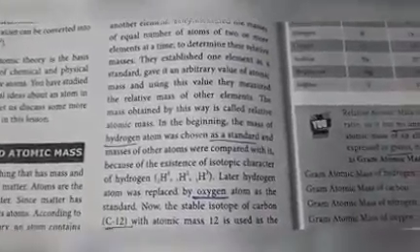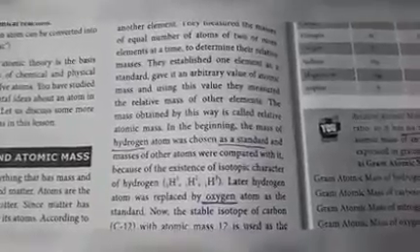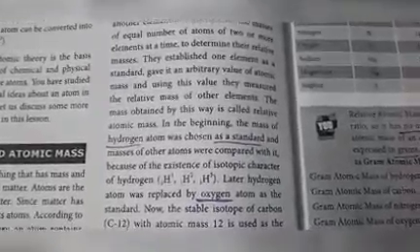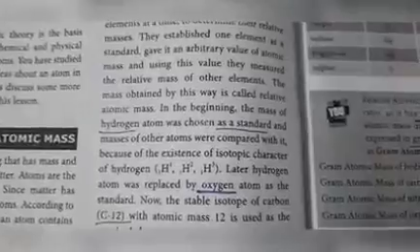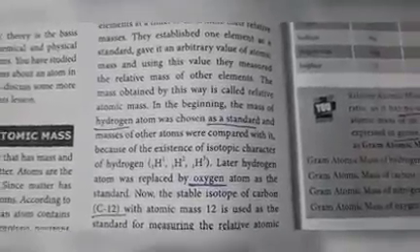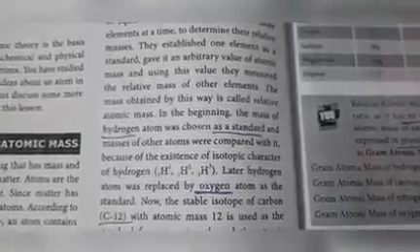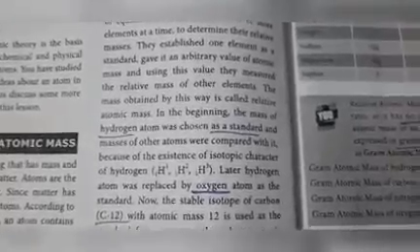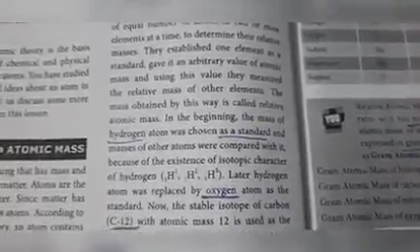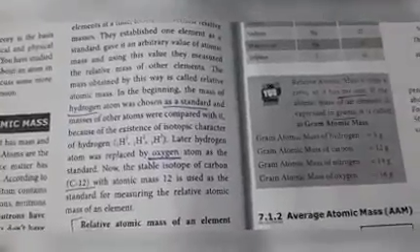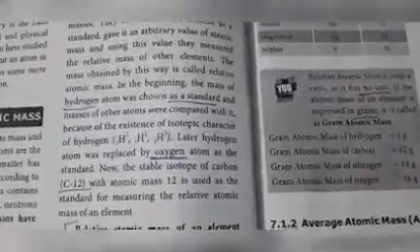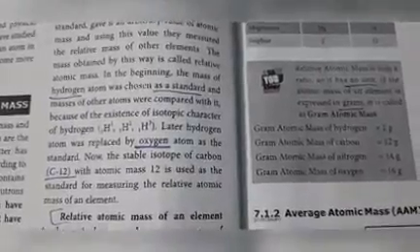Initially hydrogen atom was chosen because of the existence of the isotopic character of hydrogen. Three isotopes are there for hydrogen: H11, H12, H13. H11 protium, H12 deuterium, H13 tritium. Later the hydrogen atom was replaced by oxygen as the standard. Now the stable isotope carbon 12 with atomic mass 12 is used as a standard.